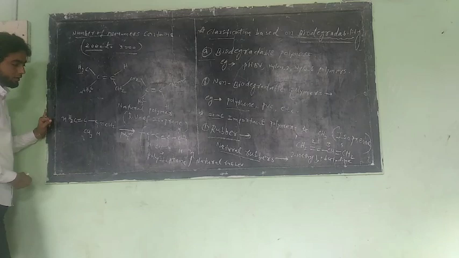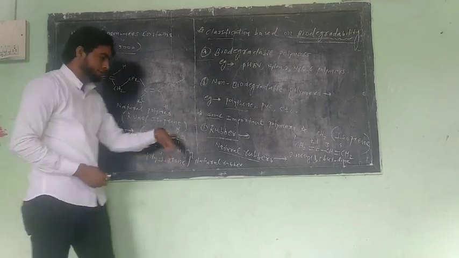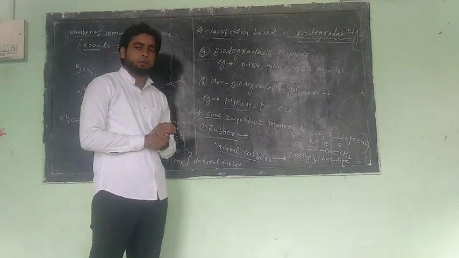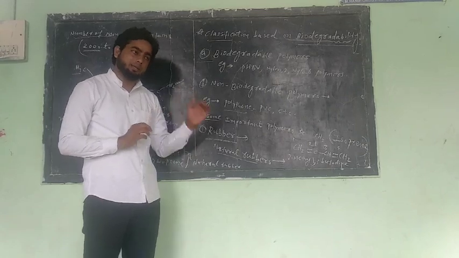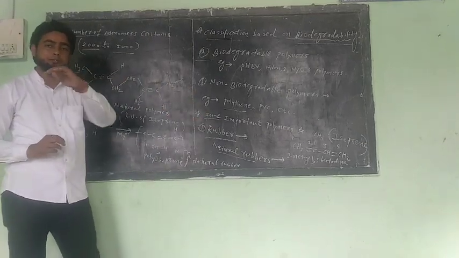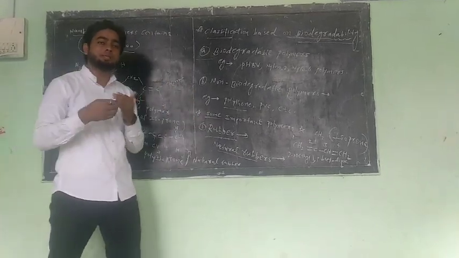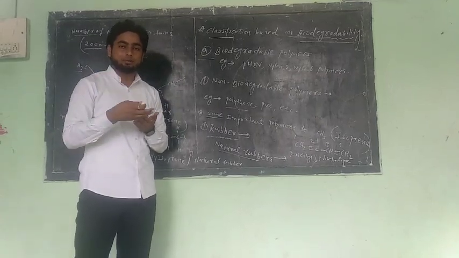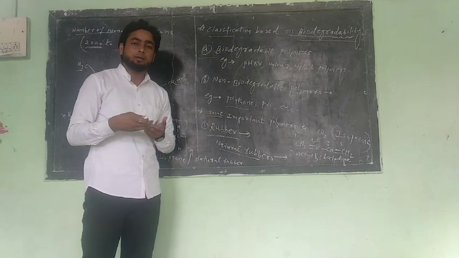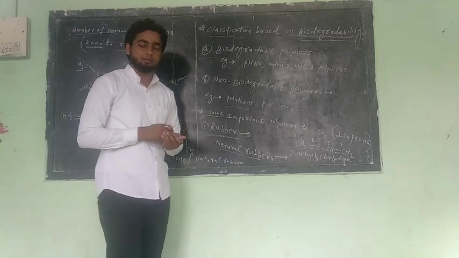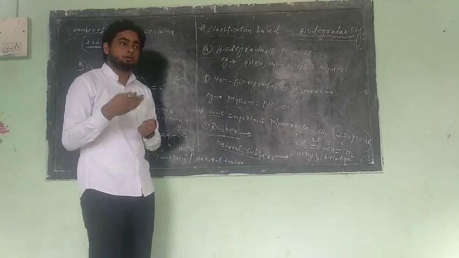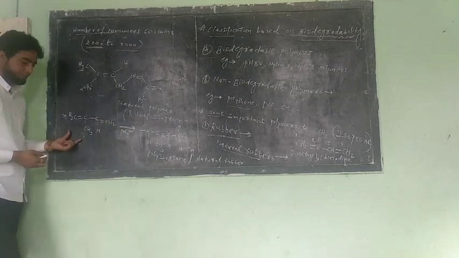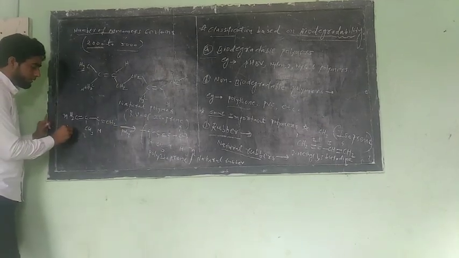Now we take the next here. How to prepare polyisoprene or natural rubber? Natural rubber means rubber present in nature. But if we change the tensile strength or the toughness of a rubber, so we also prepare the natural rubber. So how to prepare rubber? So we take the reaction.